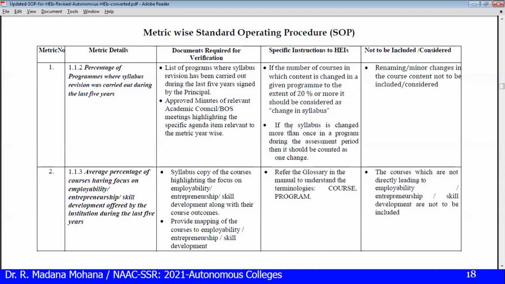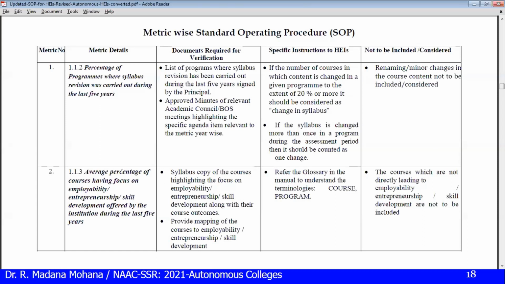If the syllabus is changed more than once in a program during the assessment period, it should be counted as only one change. Suppose 2 changes occurred, only the latest change you can project; only that will be considered. Renaming or minor changes in the course content are not to be included or considered. So these points we have to consider. The first column is documents required for verification, then specific instructions to be followed, then what is not to be included or considered. These we have to avoid for every metric.